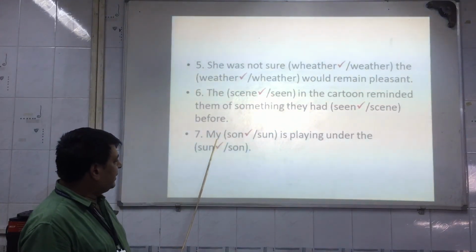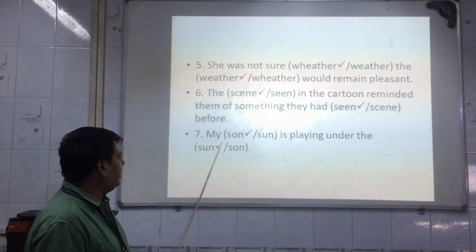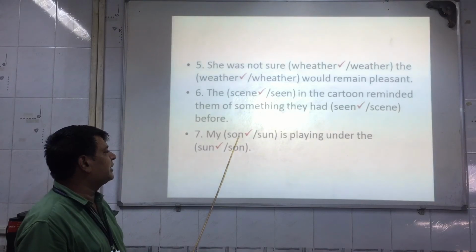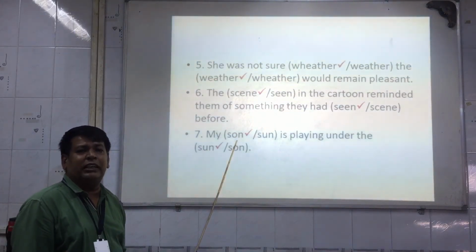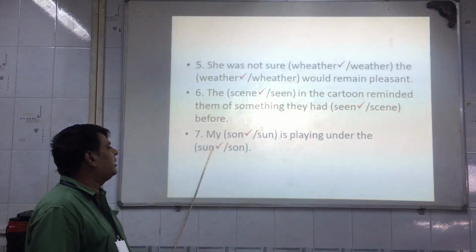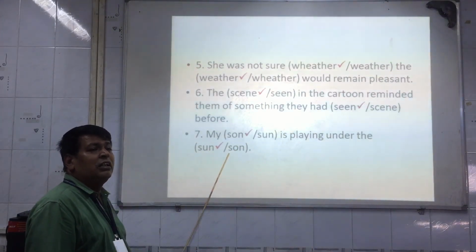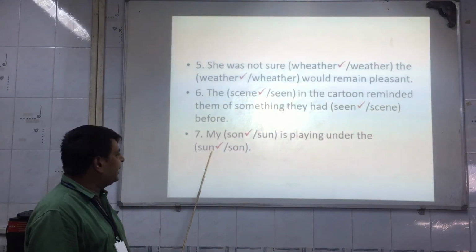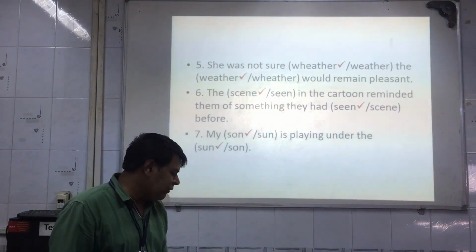Now seventh one, just see. My son is playing under the sun. My son is related to the male child, so S-O-N, we will select son. Is playing under the sun, S-U-N. Sun means the star that shines. Understood students, all of you?